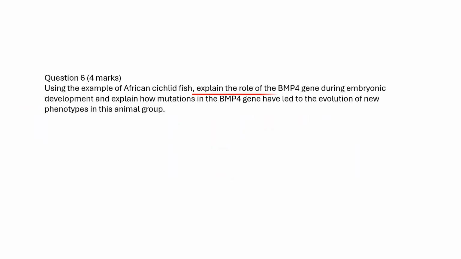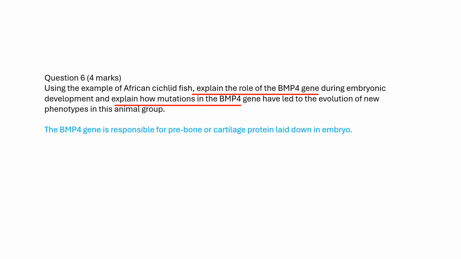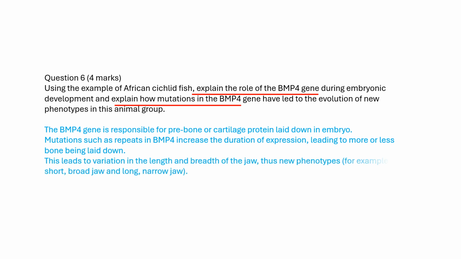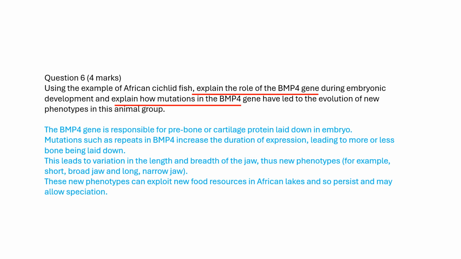Using the example of African fish, explain the role and mutation of the BMP4 gene during embryonic development. 4 marks cover 4 statements. The BMP4 gene is responsible for prebone or cartilage protein laid down in the embryo. Mutations such as repeats in BMP4 increase the duration of expression, leading to more or less bone being laid down. This leads to variation in the length and breadth of the jaw, thus new phenotypes, for example, short, broad jaw and long, narrow jaw. These new phenotypes can exploit new food resources in African lakes and so persist and may allow speciation.